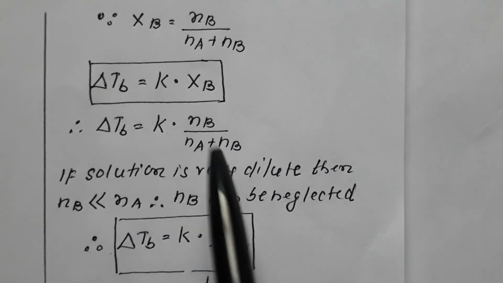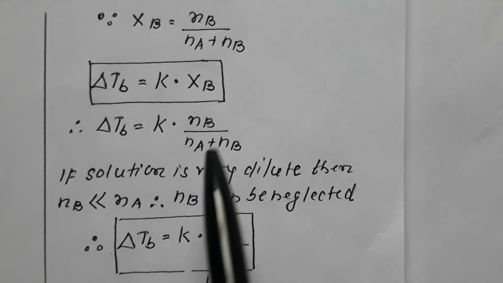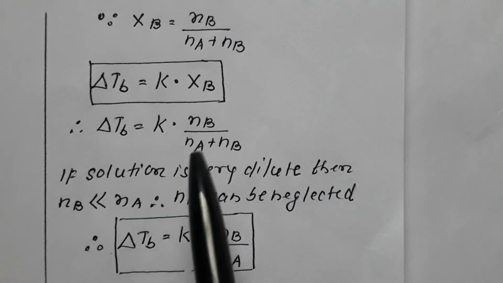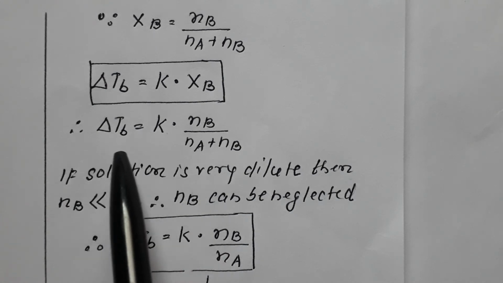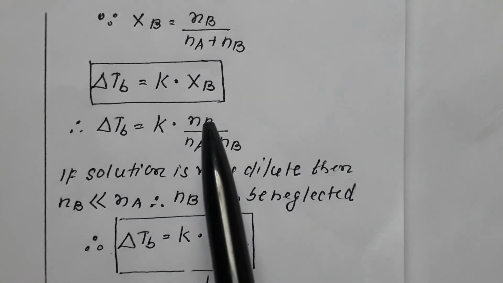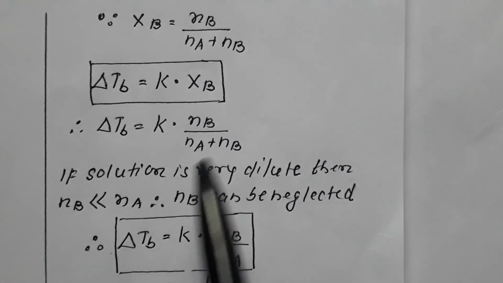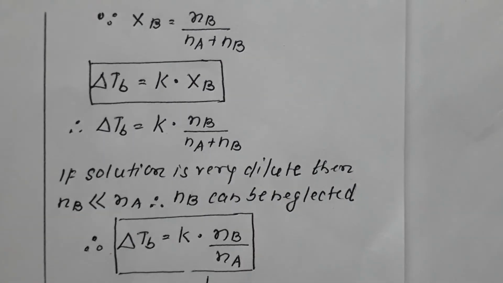Now what is XB? XB is equal to NB upon NA plus NB. Therefore del TB is equal to K into NB upon NA plus NB, that is the value of XB.